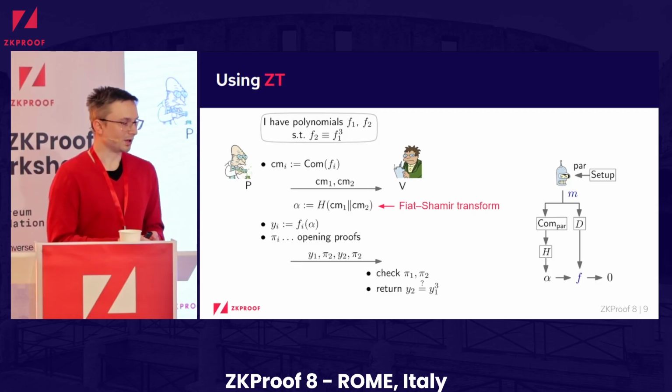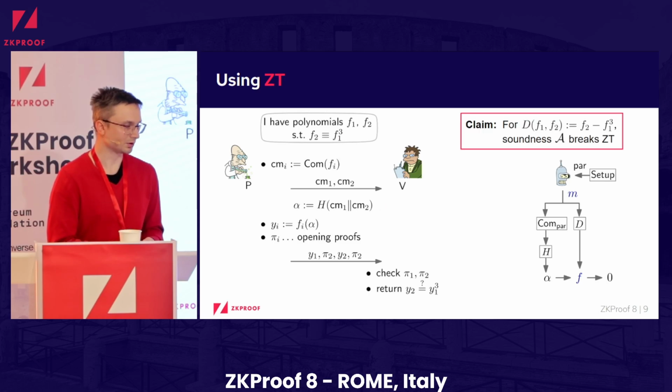Here I'm ignoring any parameters. You can also include them. Just for simplicity, I only hash the first 2 prover messages to derive the challenge locally. All right. And now I want to show you how we can define a variant of the ZT assumption to prove that this approach is sound.